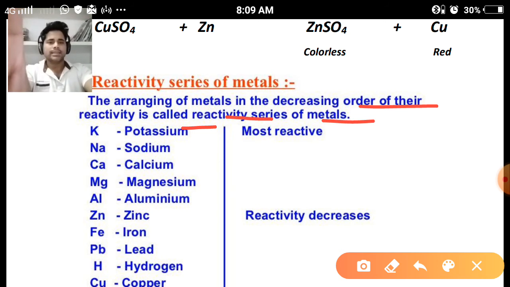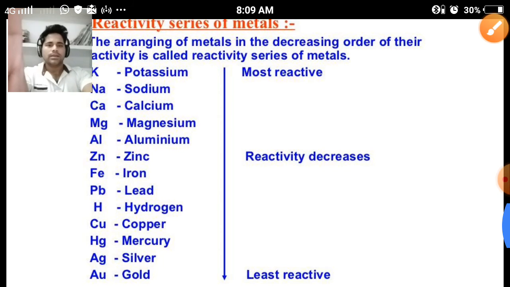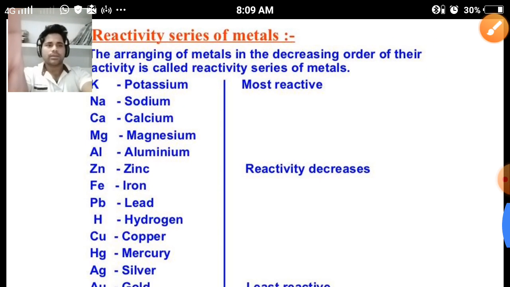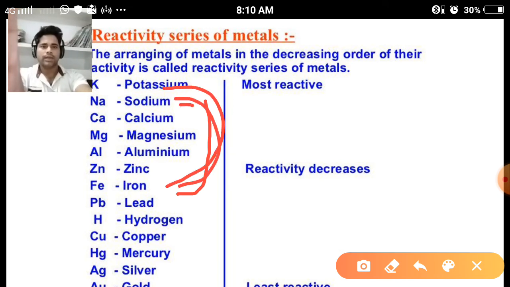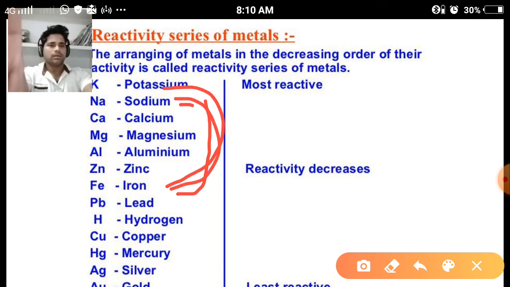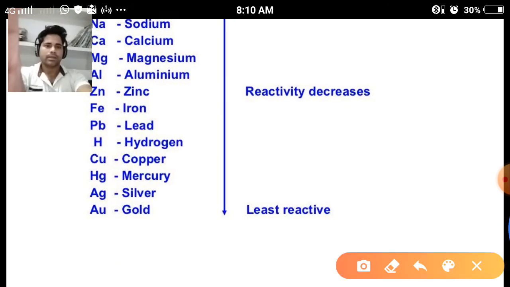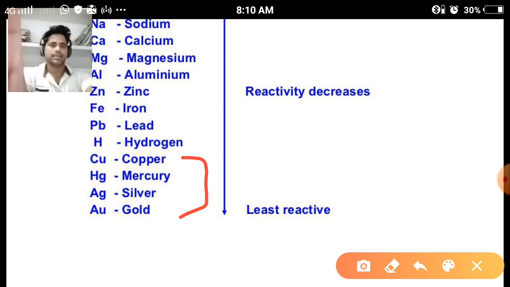In this series, the metals are arranged from top to bottom, and as we go from top to bottom, the reactivity decreases. And what is the rule? The metals which are situated above hydrogen are known as more reactive metals, and the metals which are situated below hydrogen are known as less reactive metals.